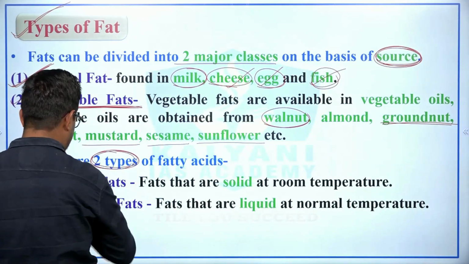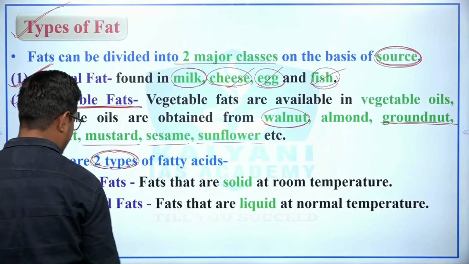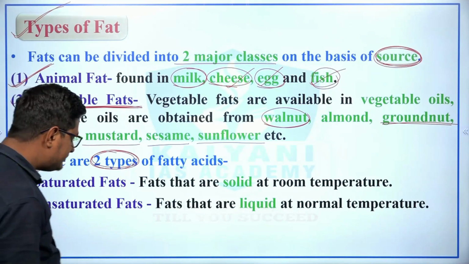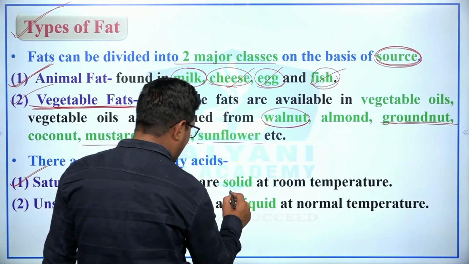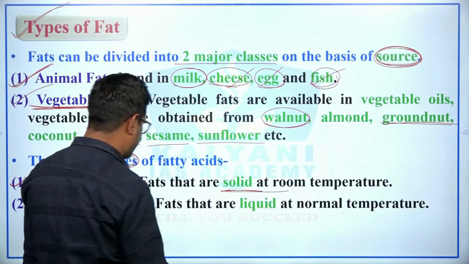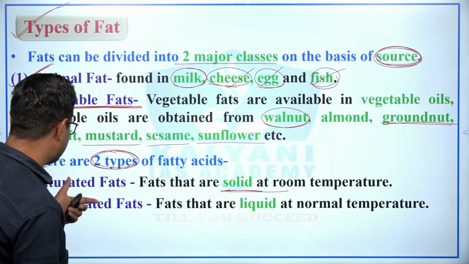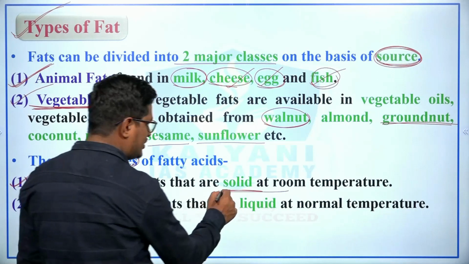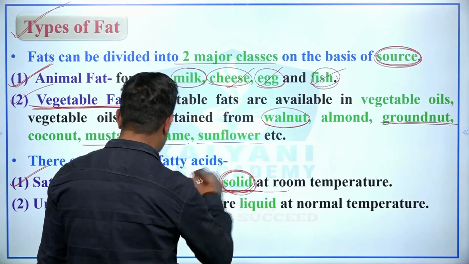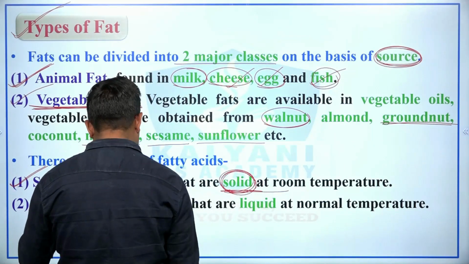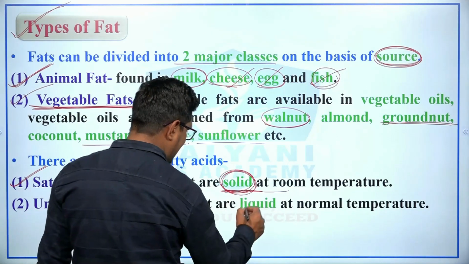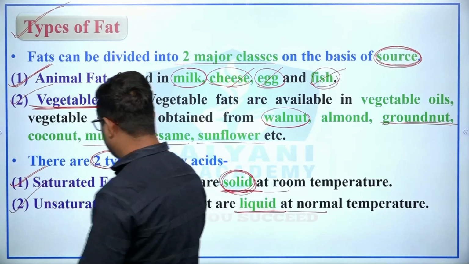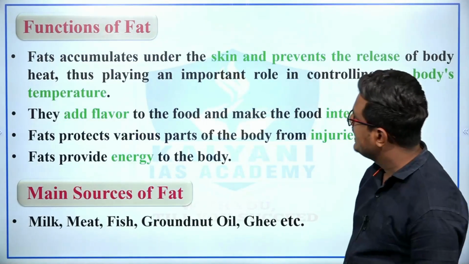Now another two types. The first is saturated fats. See, what is saturated fat? Fats that are solid at room temperature, what are they called? Saturated fat. So fats that are solid at room temperature are known as saturated fats, and fats that are liquid at normal temperature are known as unsaturated fats, right?